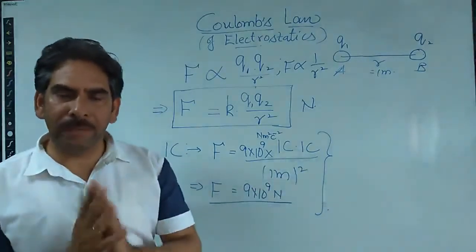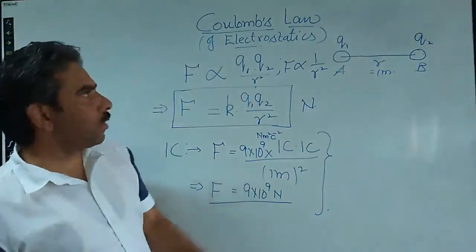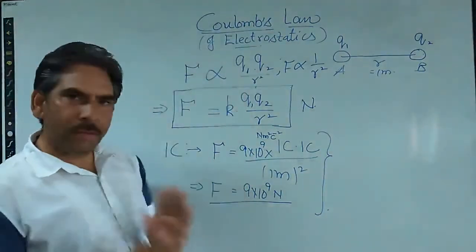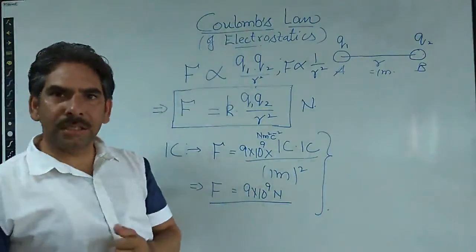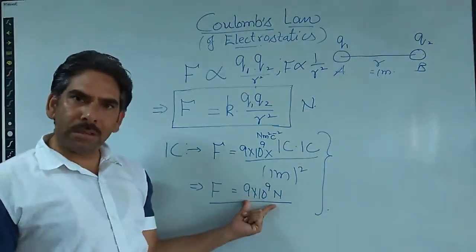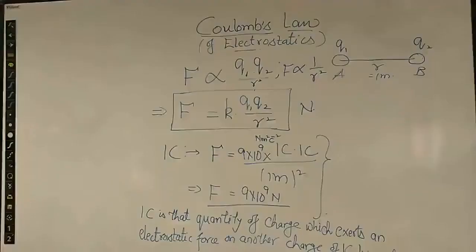So that is the simple way to define 1 Coulomb of charge from Coulomb's law of electrostatics. Let me define it once again. 1 Coulomb of charge is that charge which exerts a force of 9 into 10 to the power 9 Newton on what? On a charge of